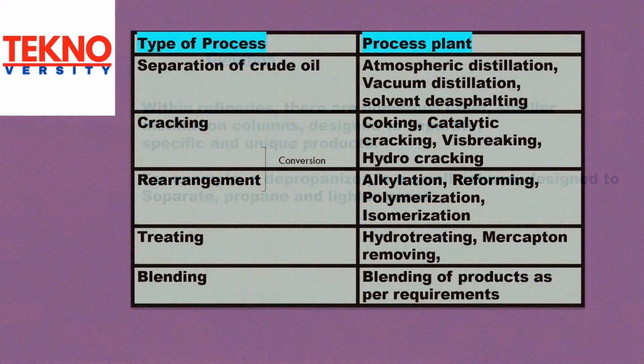Here you can see major petroleum refinery processes: separation, conversion, treating and blending, and their process plant names. Type of process: separation of crude oil. Process plant name: atmospheric distillation, vacuum distillation, solvent deasphalting. Type of process: cracking.